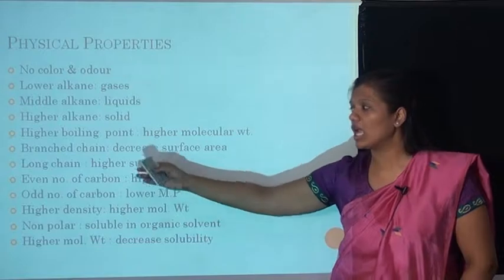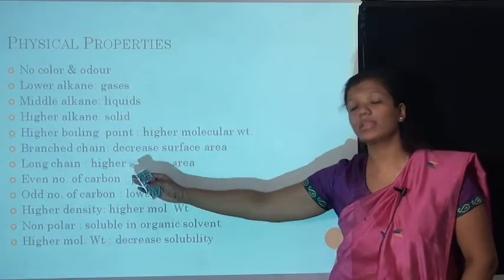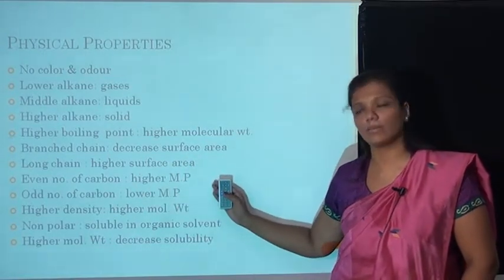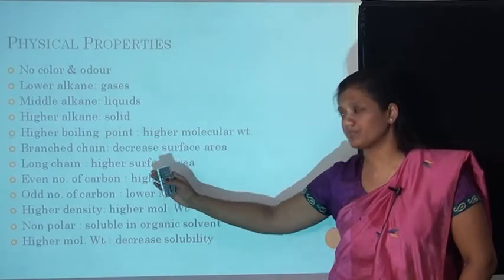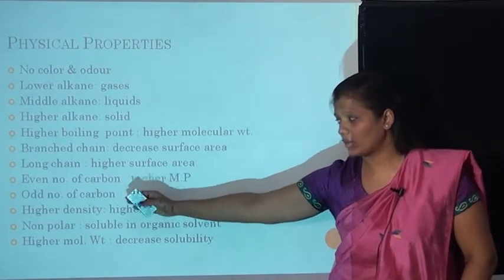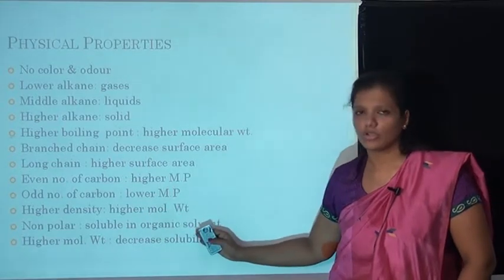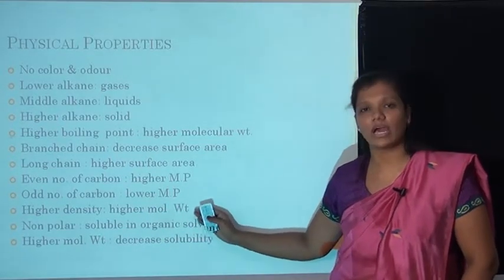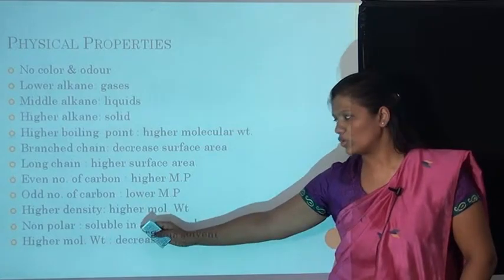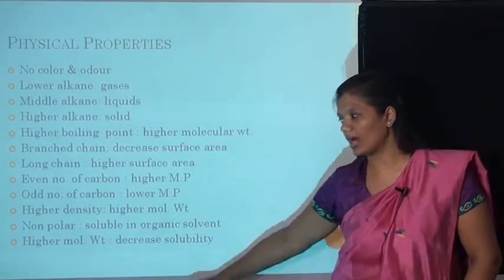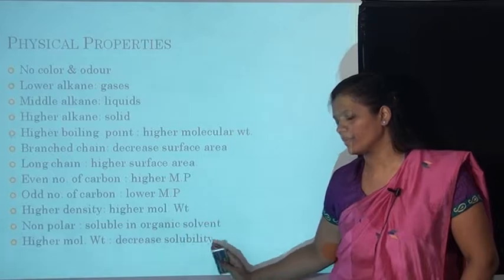As we know, a long chain has higher surface area. An even number of carbons gives a higher melting point, and an odd number of carbons gives lower melting points. Higher molecular weight means higher density. Obviously, if the molecular weight is high, the density will be high. Alkanes are non-polar and soluble in organic solvents; with higher molecular weight, solubility decreases.